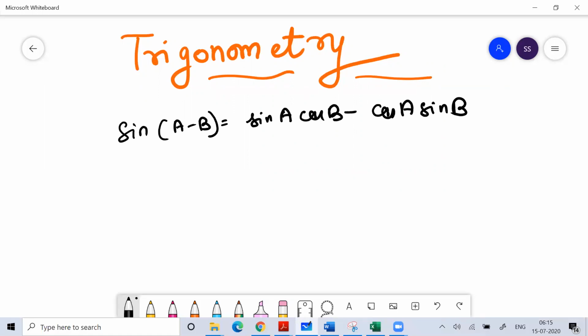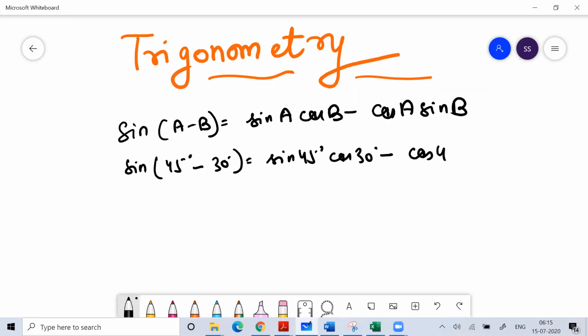Okay, so sine 15 degrees, I can write as sine of 45 degrees minus 30 degrees. So this is sine 45 degrees into cos 30 degrees minus cos 45 degrees into sine 30 degrees. That will give you sine 15 degrees. Sine 45 degrees is 1 by root 2.